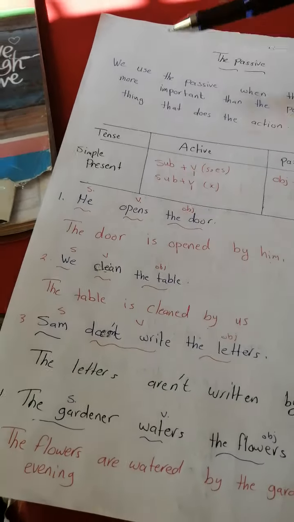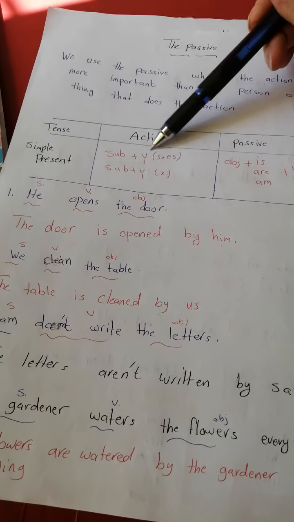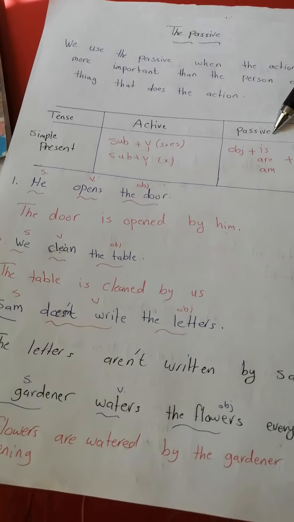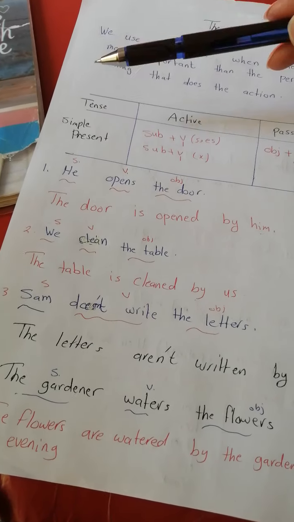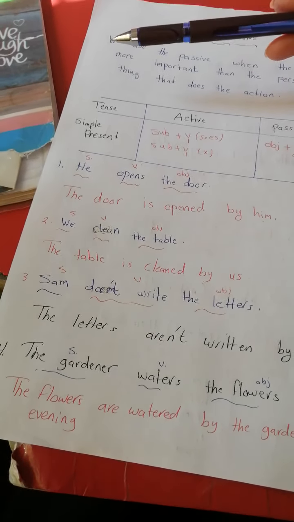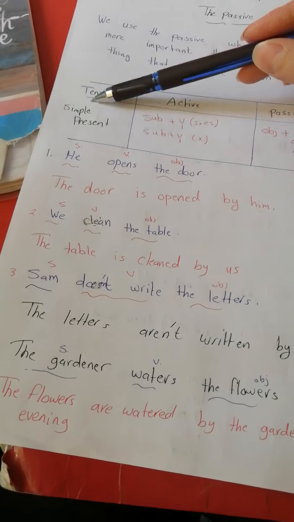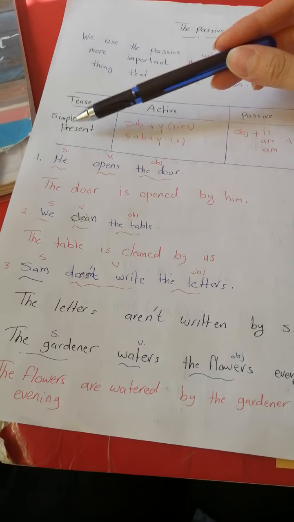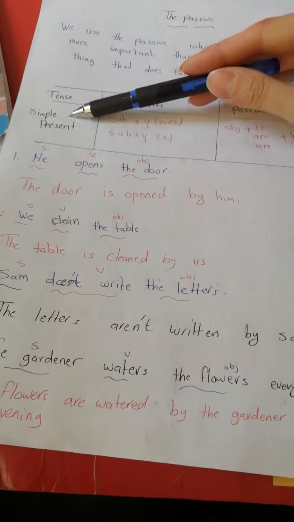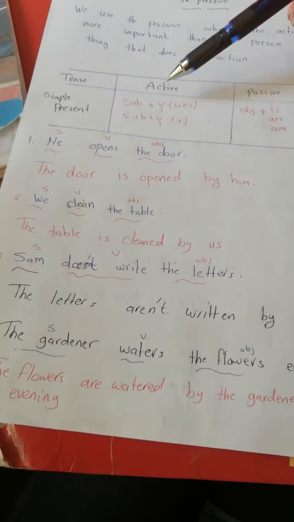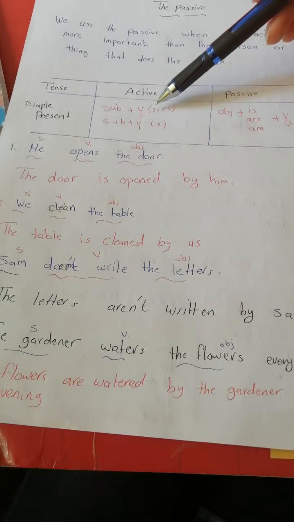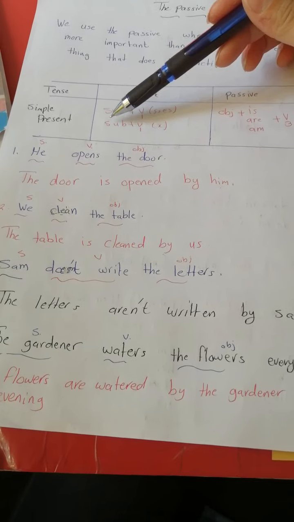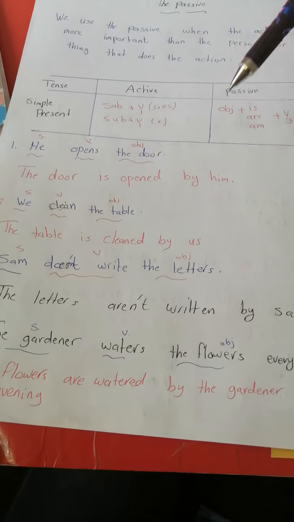Here, if I want to transfer the active, اللي هي المبني للمعلوم, to the passive, اللي هو المبني للمجهول, using simple present. Again, we are just responsible for present simple. احنا بس رح ندرس عن present simple. حكينا الرولز تبعته بالاكتف يعني بالجملة العادية: subject plus verb 1 s or es. إذا كان عندي plural subject plus verb 1 base form.